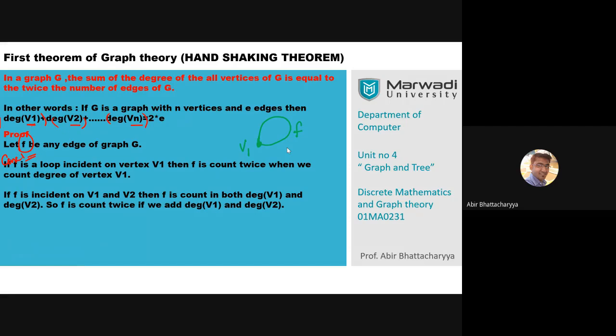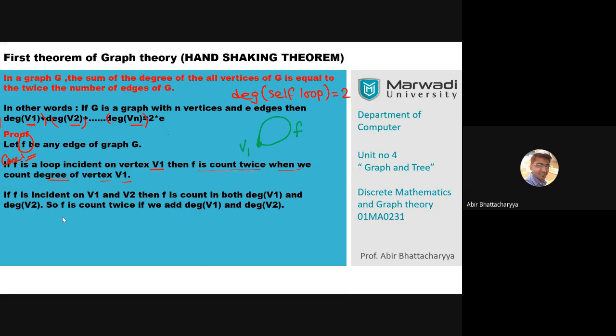If f is a loop, then what happens? From the definition of degree, we know that the degree of a self loop is always equal to 2. That means if f is a self loop incident on vertex v1, then f is counted twice when we count the degree of vertex v1. This is from the definition of a self loop.